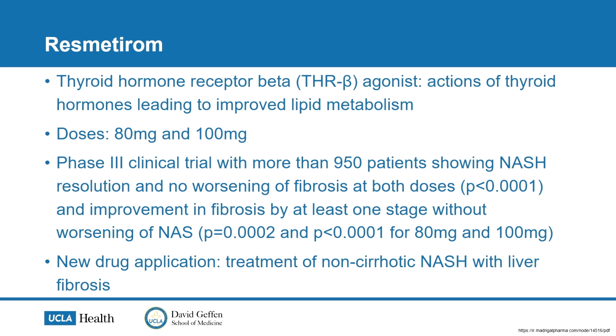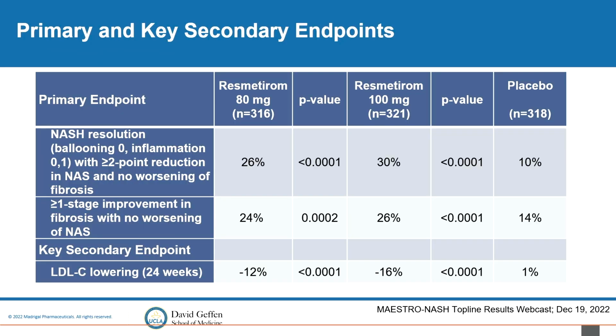And so they looked at 2 different dosages, 80 milligrams and 100 milligrams. They had more than 950 patients, and they actually met both primary endpoints. So they met both NASH resolution without worsening of fibrosis and also had improvement in fibrosis without worsening of NASH. So there is a new drug application that's been submitted and potentially could be approved by the end of the year for non-cirrhotic NASH. And here are their primary and secondary endpoints.